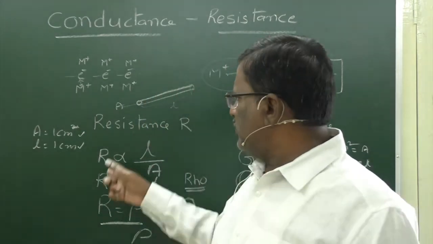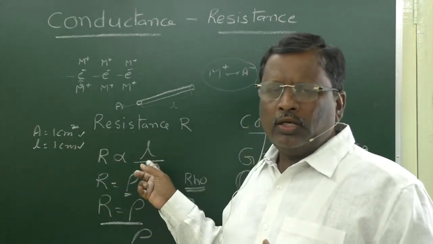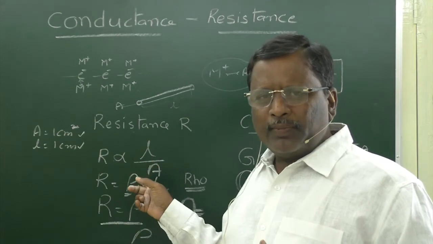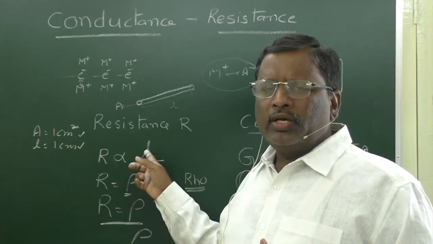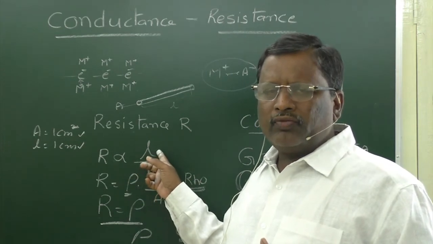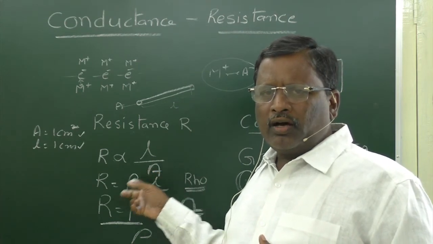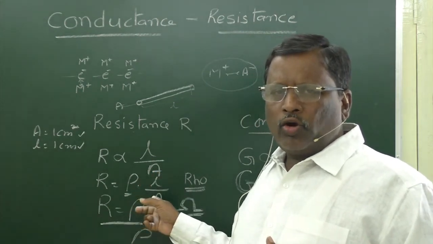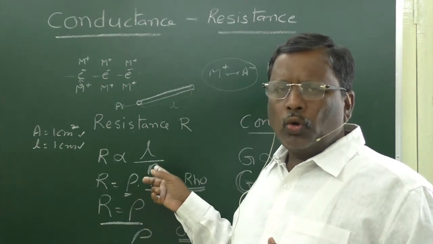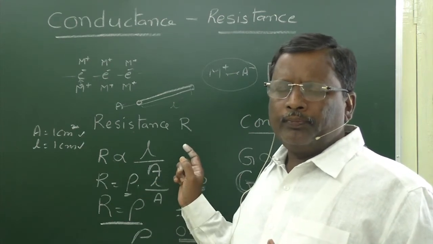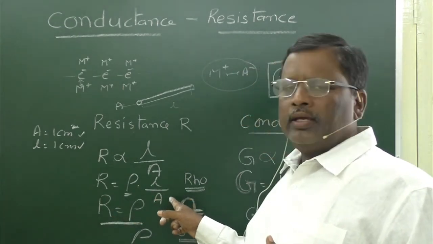That resistance is denoted with R. This R is directly proportional to the length of the conductor and inversely proportional to the cross section area of the conductor. R is directly proportional to L by A, where L is the length of the conductor and A is the cross section area of the conductor. Or R is equal to a constant into L by A. This constant is called rho. So, R is equal to rho into L by A.